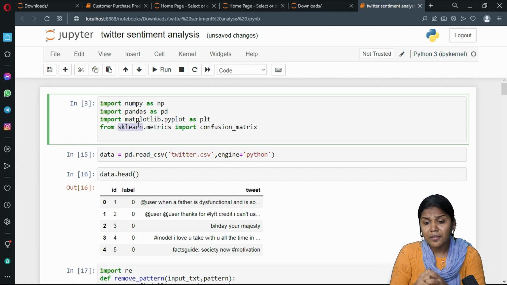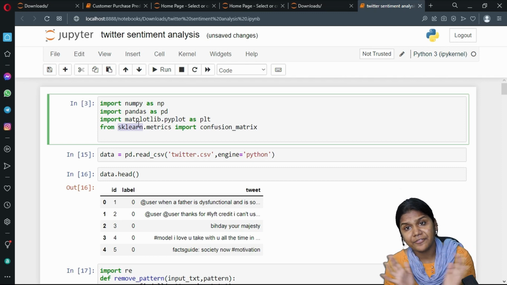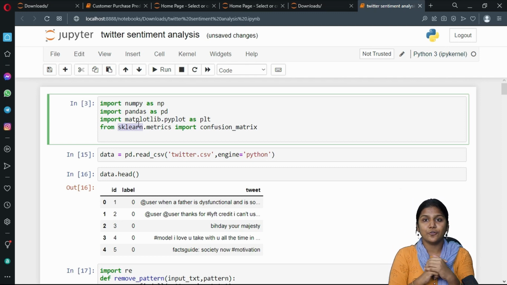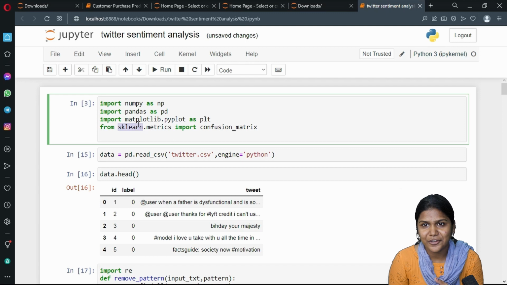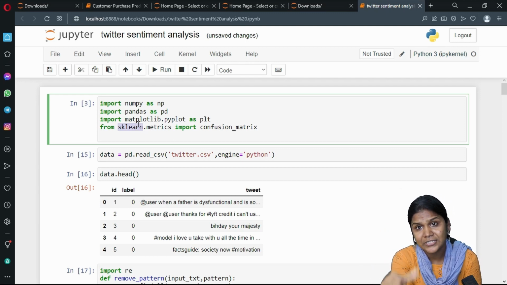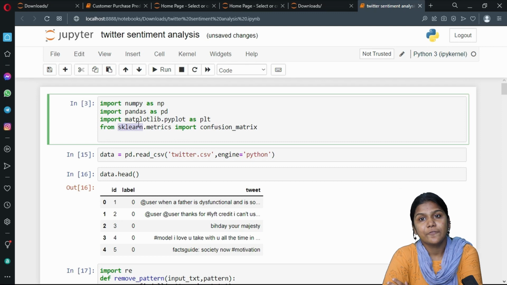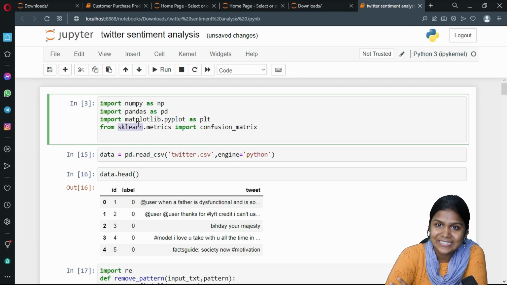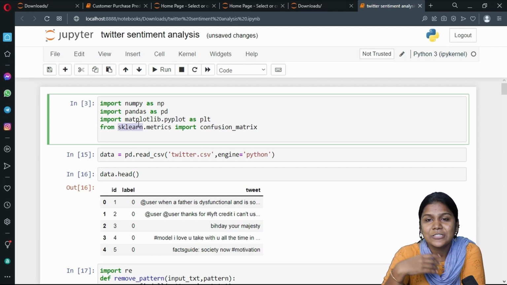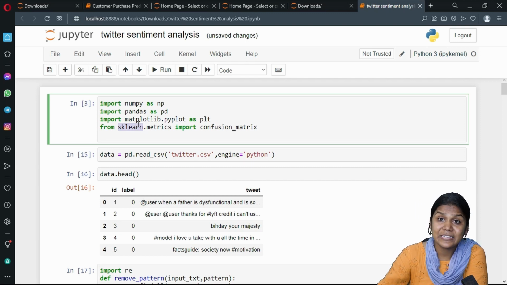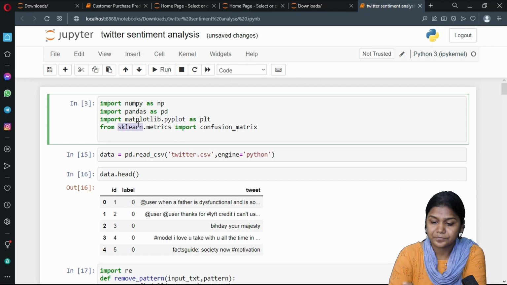For working with any type of input data, what is the first step we have to do? We have to import different library files, correct? So here I have done the same thing. We have imported different library files: first Pandas, second NumPy, third Matplotlib, fourth Seaborn, fifth scikit-learn. Pandas is a library file used for data accessing, and it is represented with the variable pd.